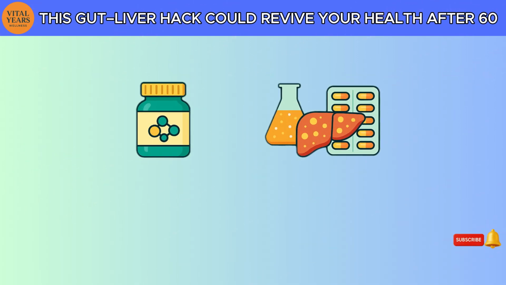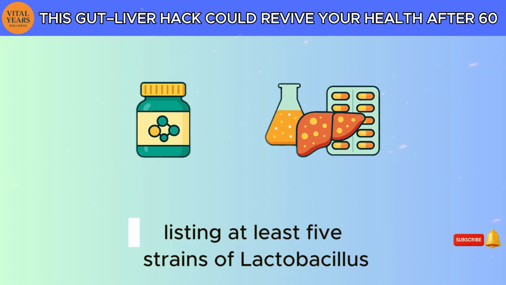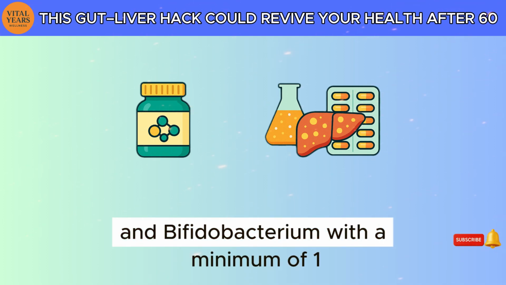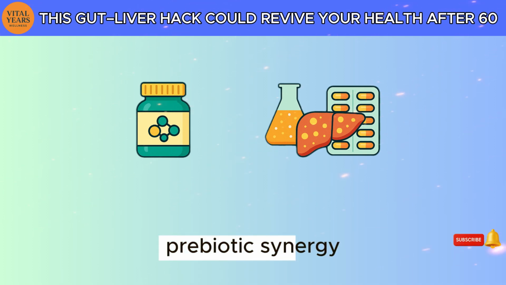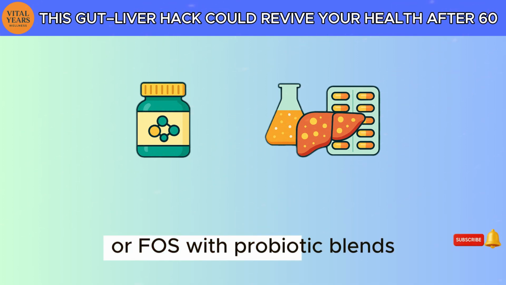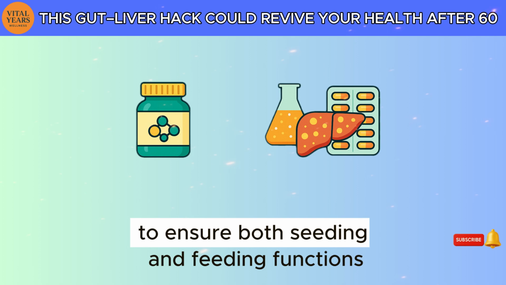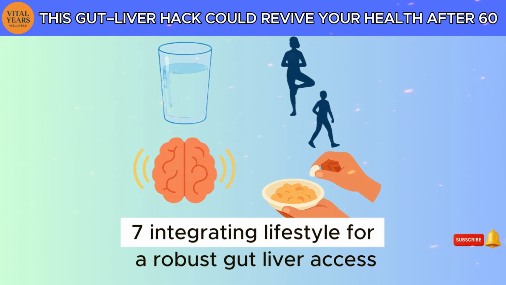6. Tailoring supplementation, strain selection and dosage. Multi-strain probiotics: choose supplements listing at least 5 strains of Lactobacillus and Bifidobacterium, with a minimum of 10 CFU per capsule. Prebiotic synergy: look for products that pair inulin or FOS with probiotic blends to ensure both seeding and feeding functions.